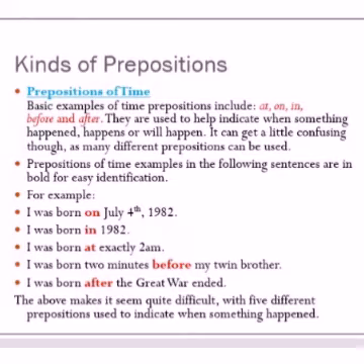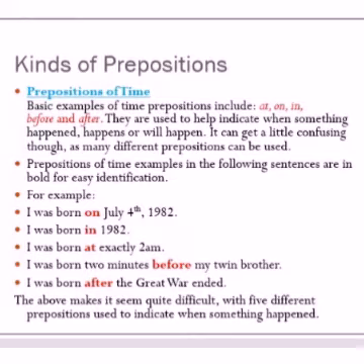Basic examples of time prepositions include at, on, in, before, and after. They are used to help indicate when something happened, happens, or will happen. It can get a little confusing though, as many different prepositions can be used. Prepositions of time examples in the following sentences are in bold for easy identification. Let us see examples.